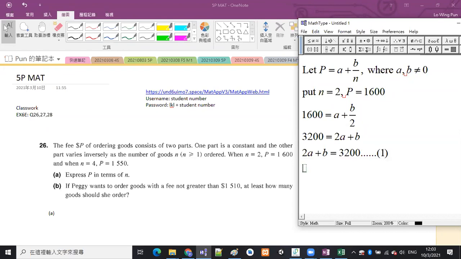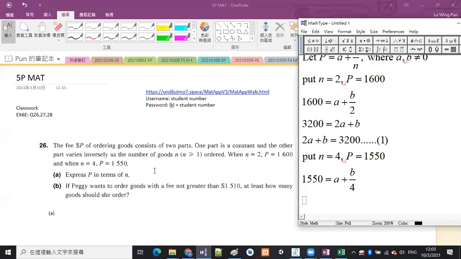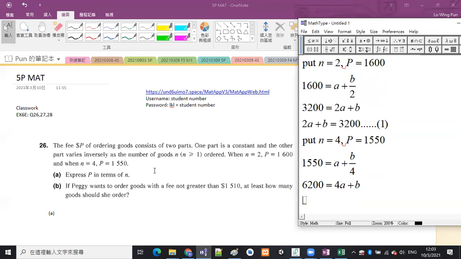Okay? And then if we want to get equation 2, then we need the second group of numbers. So when N is 4, P is 1,550. So we put N equals 4, P equals 1,550. Okay, so 1,550 is equal to A plus B over 4 this time. And again, we want to cancel out the fraction. So multiply every term by 4. So 1,550 times 4 should be 6,200. And then 4A plus B. And then write the letters on the left and the number on the right, and label this to be equation 2.